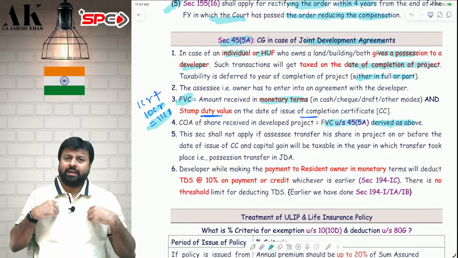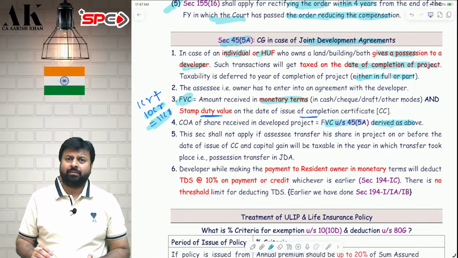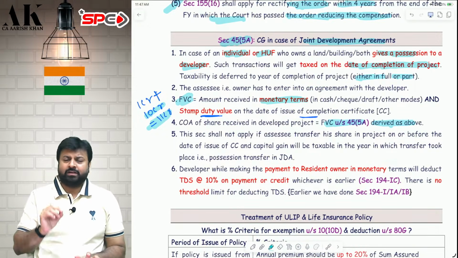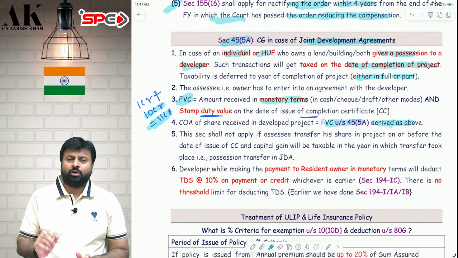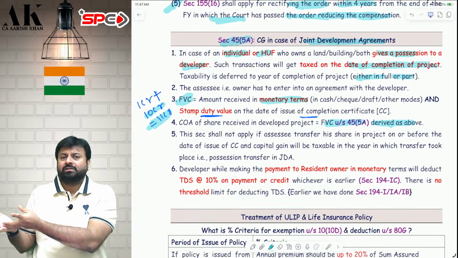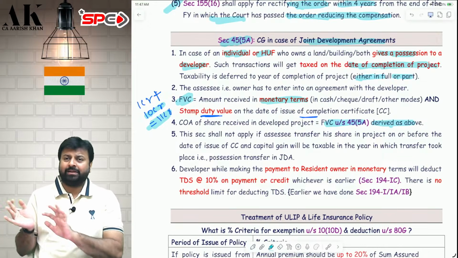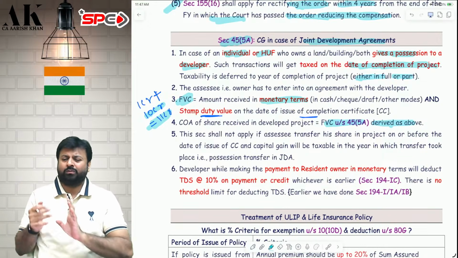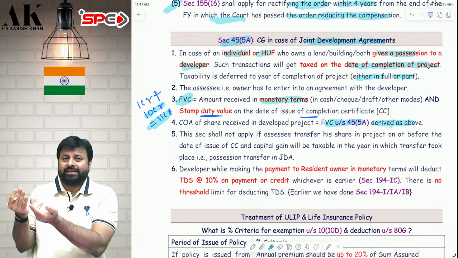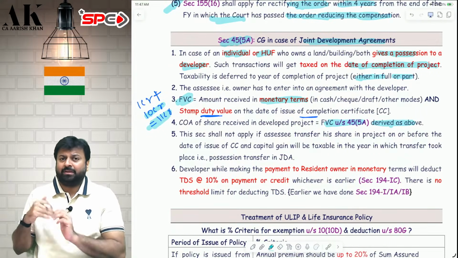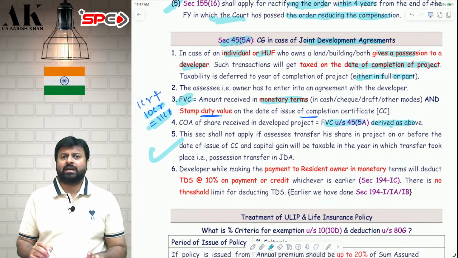Suppose I gave my land and building to the builder, to the developer, and the builder told me 5 years. Now, after 2 years, I cannot wait. So, I am selling my rights to my friend and taking the money, and I am telling him, you take the flat from the builder, I don't want. In that case, if I am exiting the market in between and taking the money, I'll be liable to pay tax now only. In that case, deferral will not be allowed.